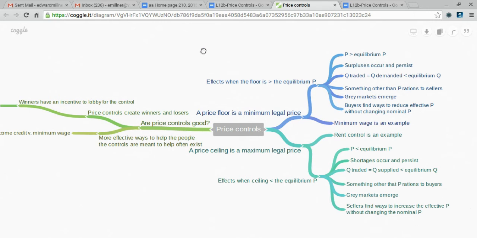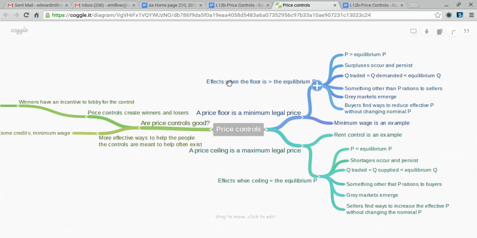Here's a Google map for 12b price controls. The map has many branches, so I'll try to walk through slowly and clearly. First, we talk about a price floor. A price floor is a minimum price. A price floor is a minimum legal price. An example is minimum wage.